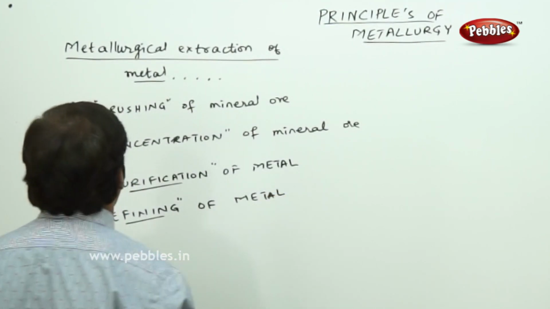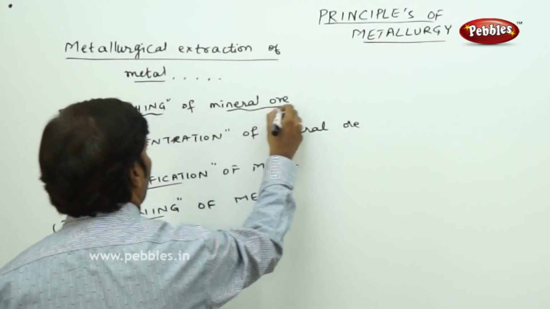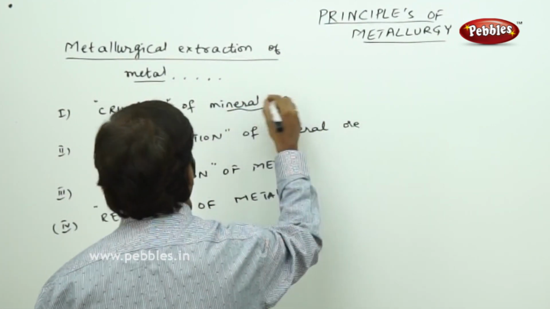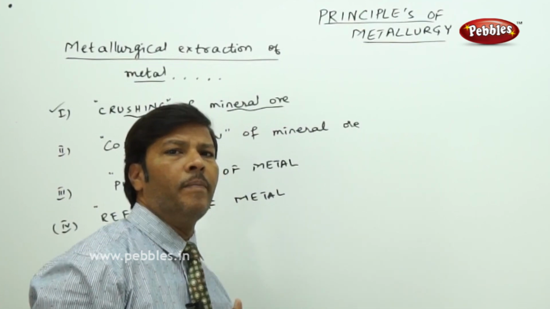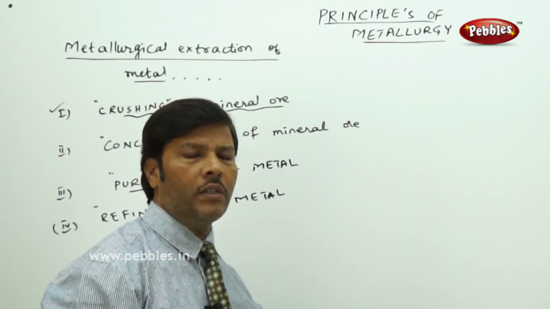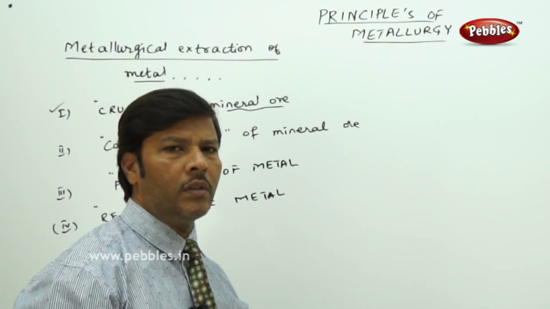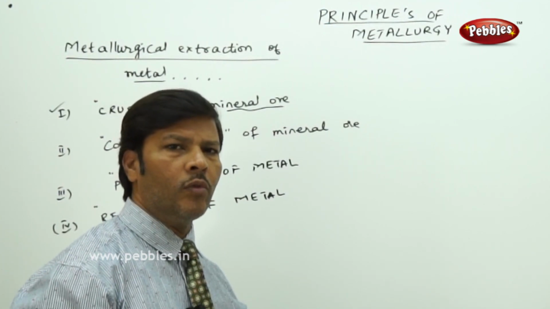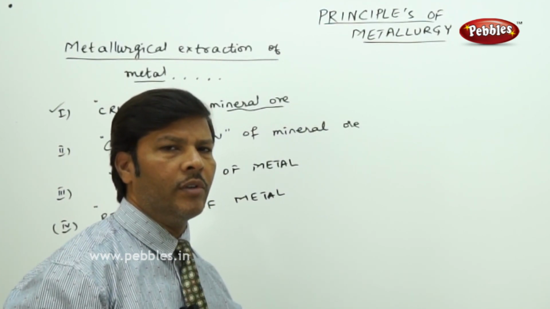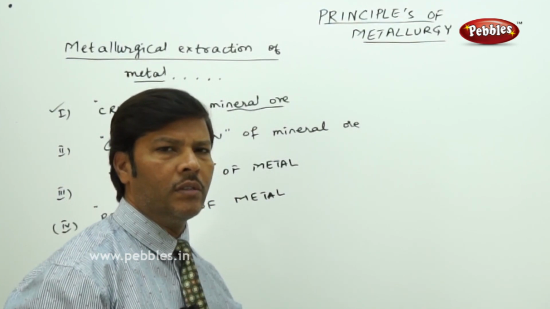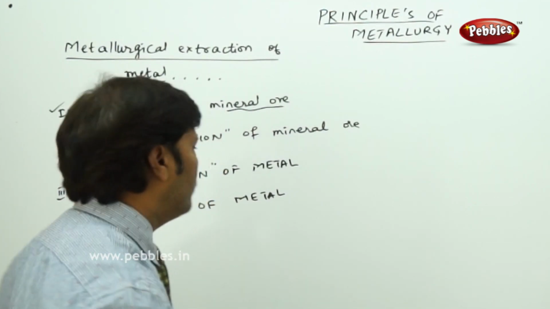The advantage of taking the mineral ore and crushing it to fine powder is that it is easy for us to remove the impurities. Crushing is not that important, it's just a preliminary method where we take the mineral ore in the crude form and crush it into fine powder. In powdered form it is an advantage to remove all the insoluble impurities, volatile or non-volatile, present in the mineral ore, instead of having uneven sized particles. That is the only advantage of crushing.